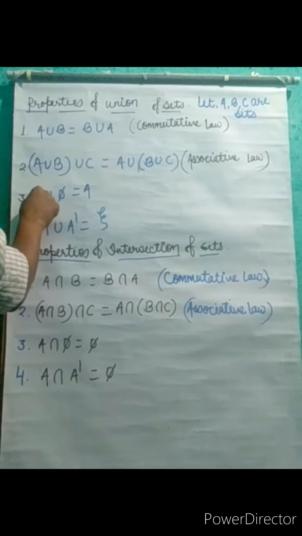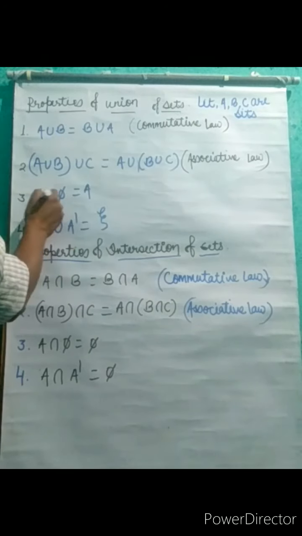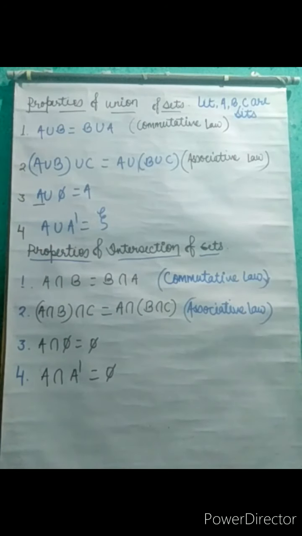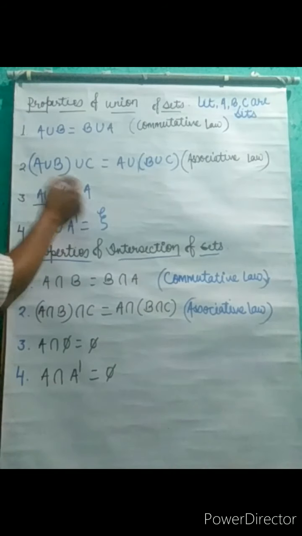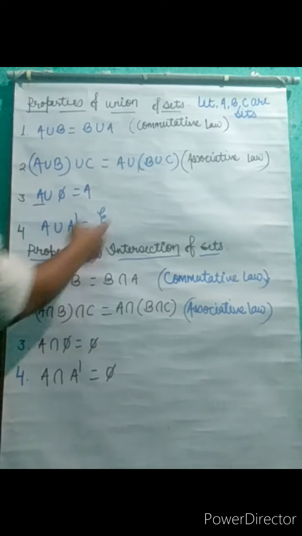If you are finding the union of set A with the empty set, phi means empty set, it will result in the same set. You are finding set A's union with phi, then the result will be set A. These results we have to remember. Now if you are finding the union of a set with its complementary set, A union its complementary, it will end in the universal set.